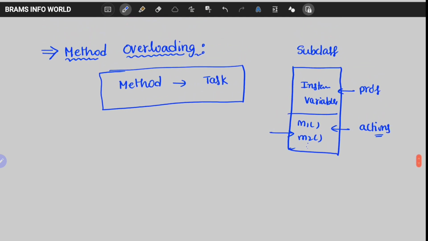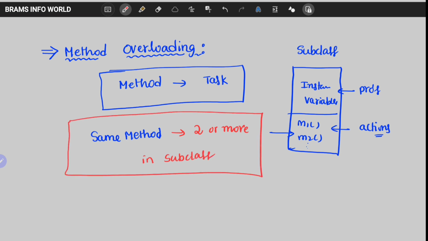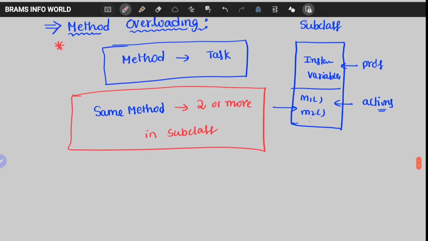So what is the concept of method overloading? The process of defining the same method two or more times in a subclass is nothing but method overloading. What is the meaning of that?